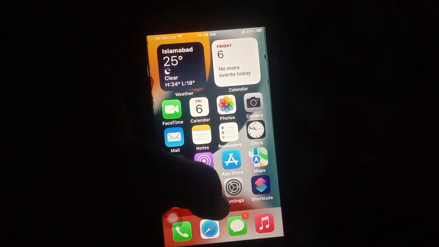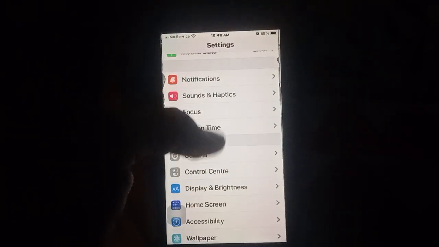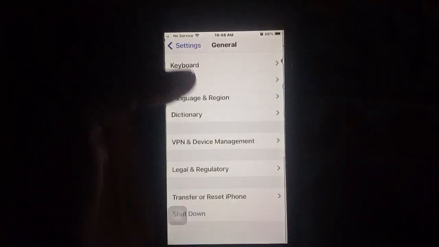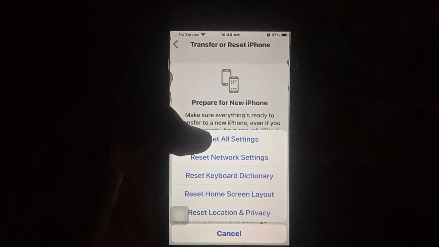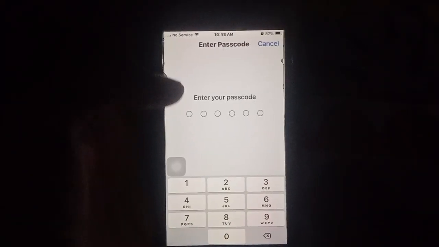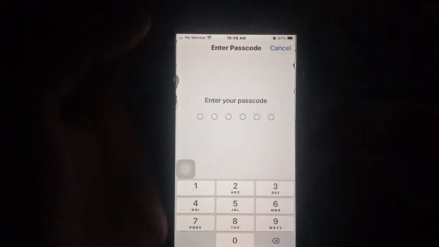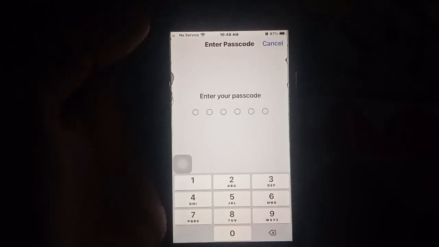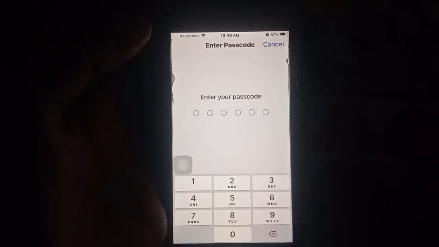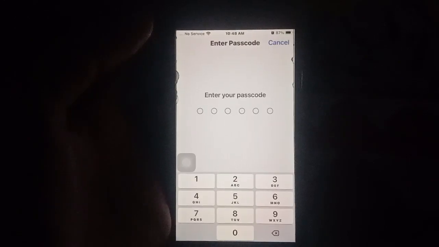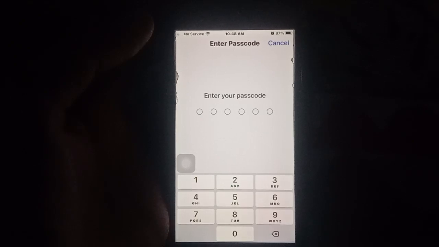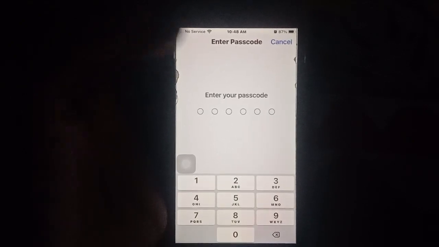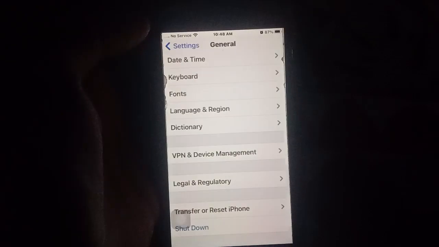Open Settings and scroll up, then click on General, scroll down, then click on Transfer or Reset, then click on Reset All Settings. The iPhone will ask for a passcode, so enter your passcode. Wait 5 to 10 seconds, and then your problem will be fixed. You do not lose any data on your iPhone, it only resets the settings.